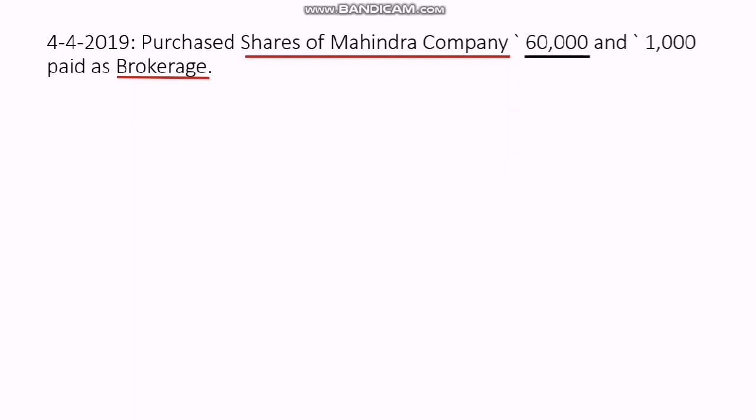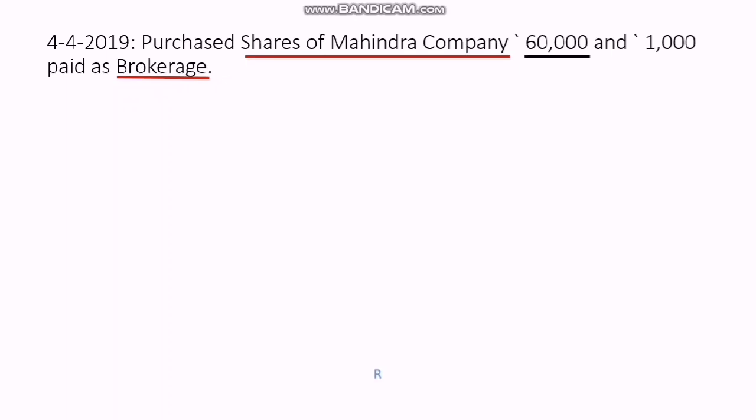If it is not known what we are actually purchasing, if it is mentioned that we purchase goods, goods is not particular, it is not an identified asset, it is not an identified element. So if we are purchasing goods, what type of goods are we purchasing? We don't know. That's why we mention purchase or sales. But if the name of the goods is clearly mentioned, then we never mention purchase or sales.